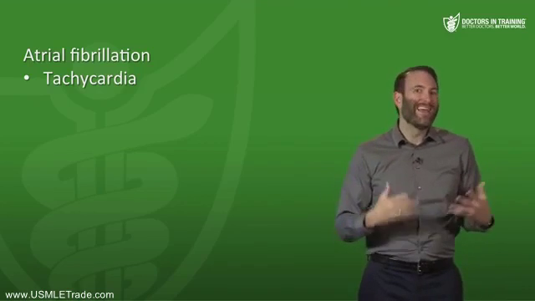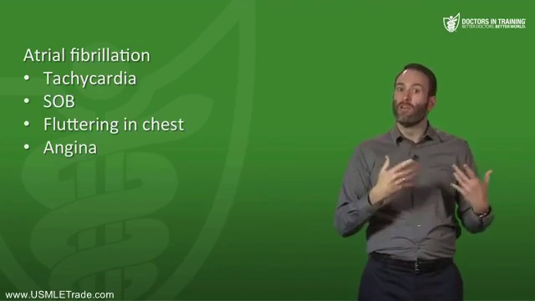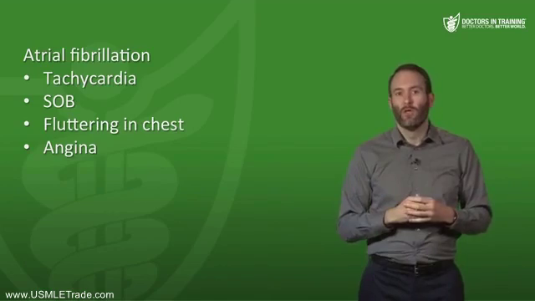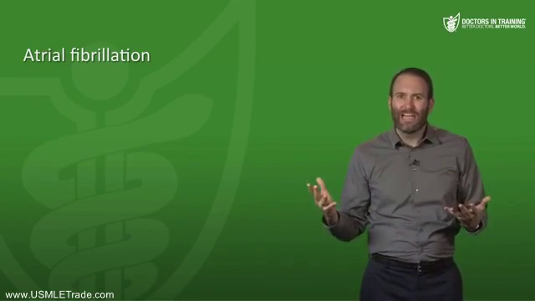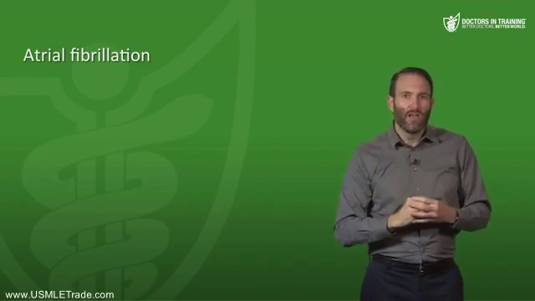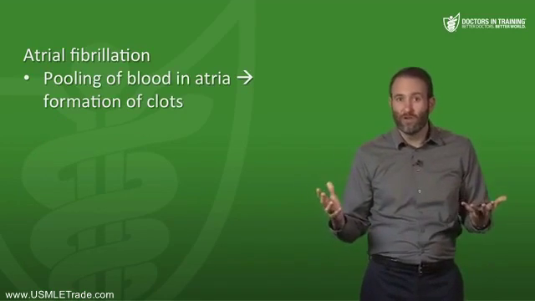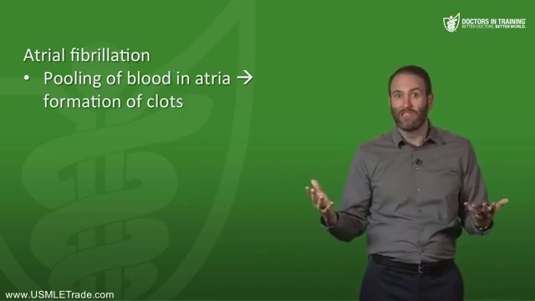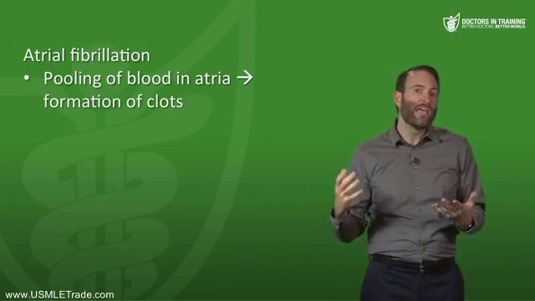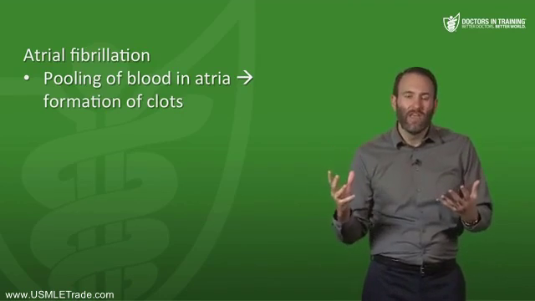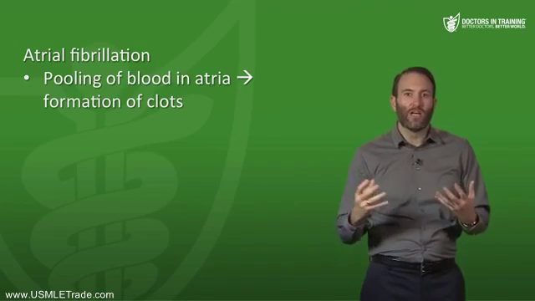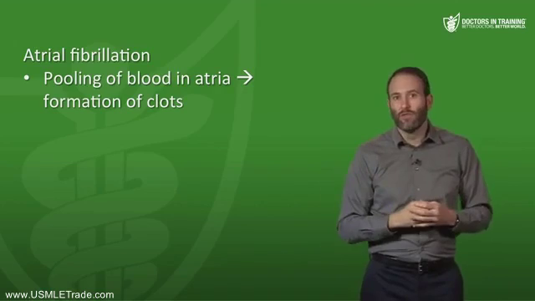So patients will complain of tachycardia, shortness of breath, a fluttering in their chest, or even angina. So what are some of the other consequences of AFib? Well, if the atria can't generate a coordinated contraction, then there can be pooling of blood in the atria. Now, what does stagnant blood like to do? It likes to clot. So that's why atrial fibrillation is so concerning, because the atria aren't contracting, that pooled blood forms clots, and then the clot can dislodge and then embolize to other sites.